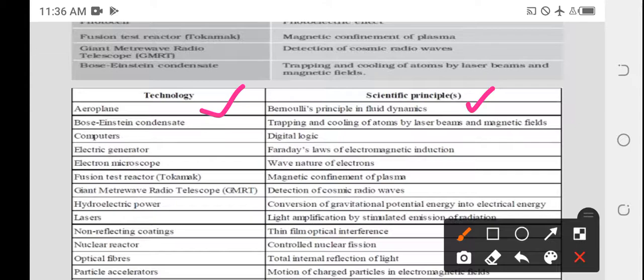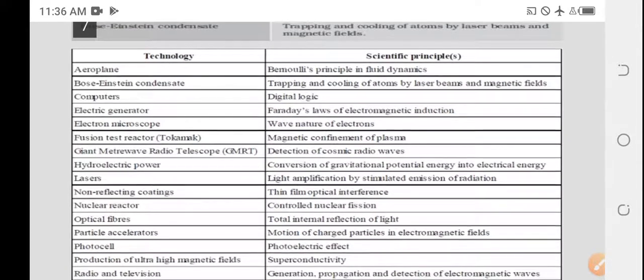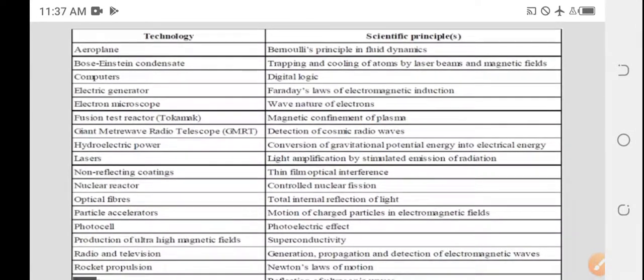Trapping and cooling atoms. So computers, digital gates. So these are the technology devices. You can take lasers, light amplification by stimulated emission of radiation, and optical fiber. In the optical fiber device, the principle of physics involved is total internal reflection of light. So this is about the relation between technology and physics phenomena. You can check this table later.